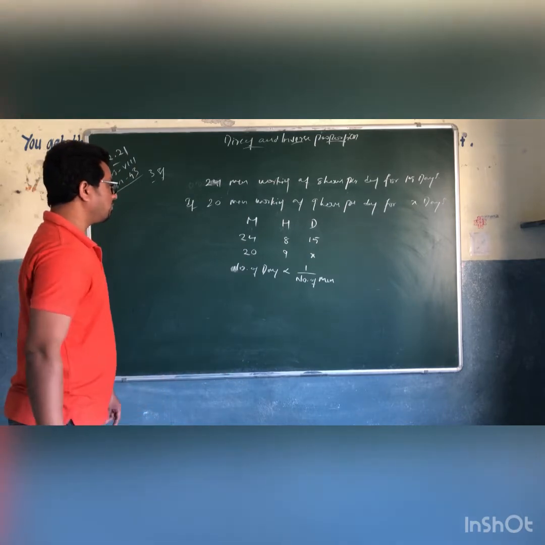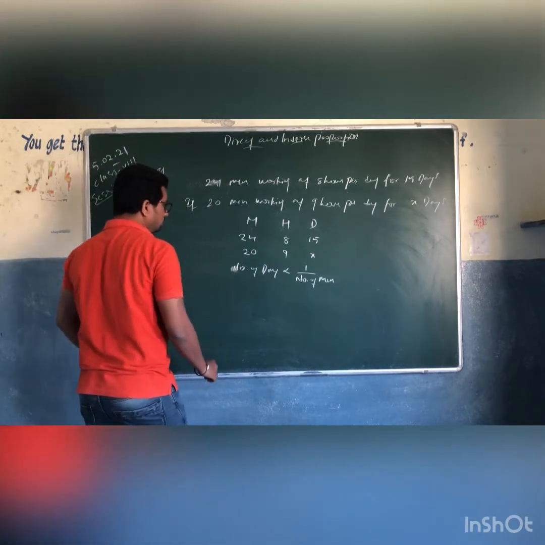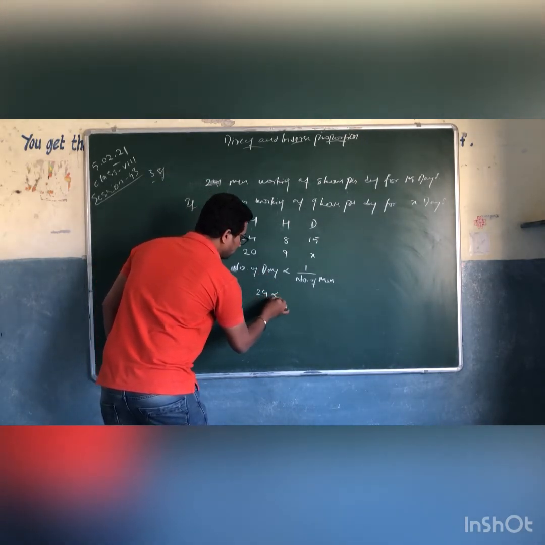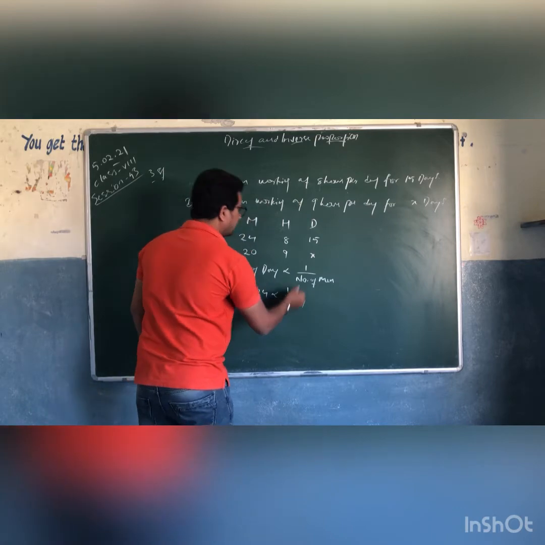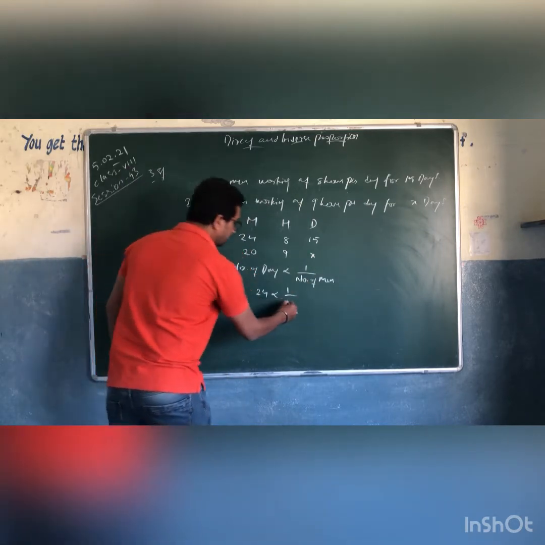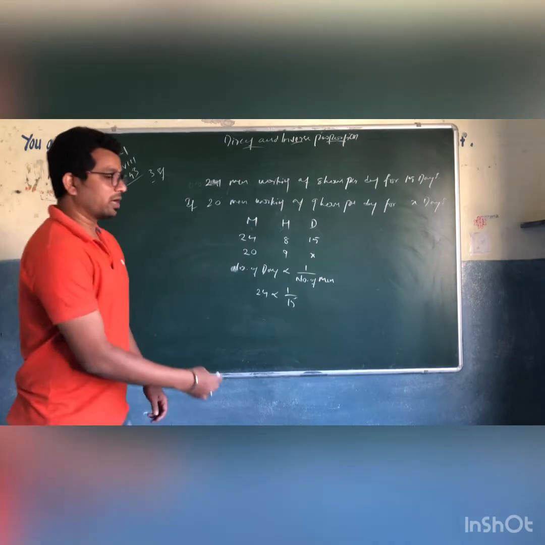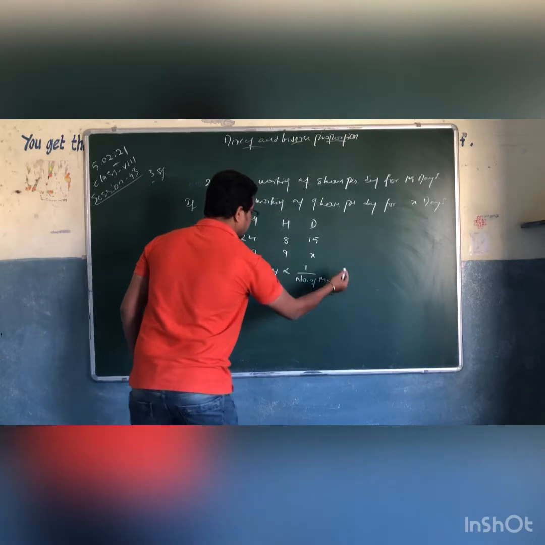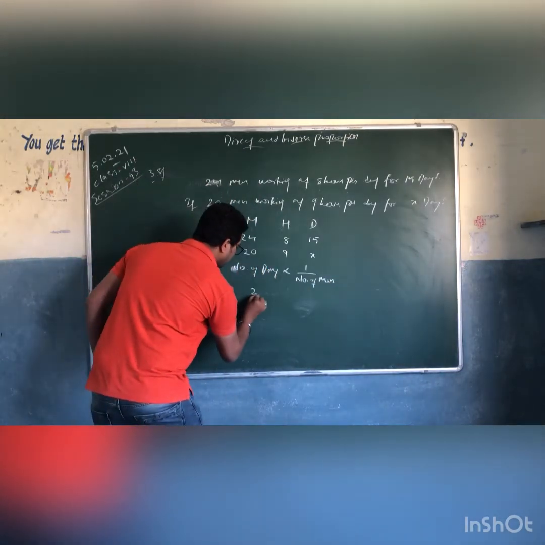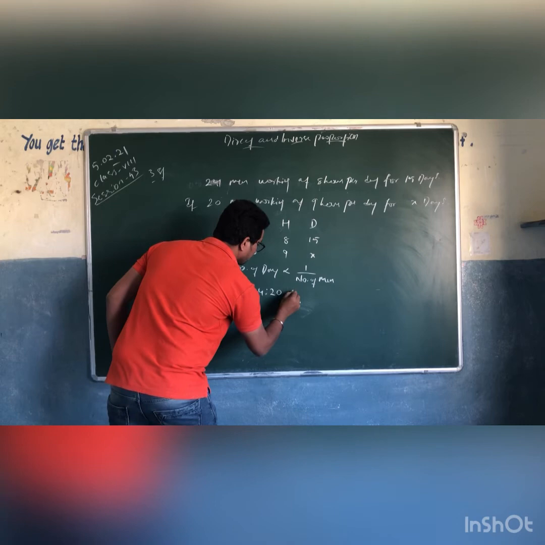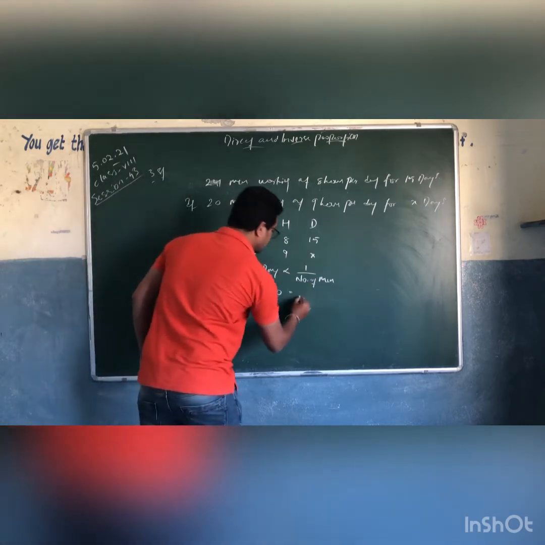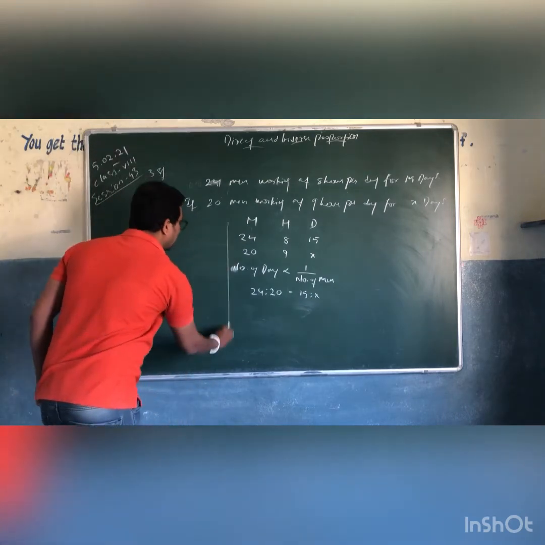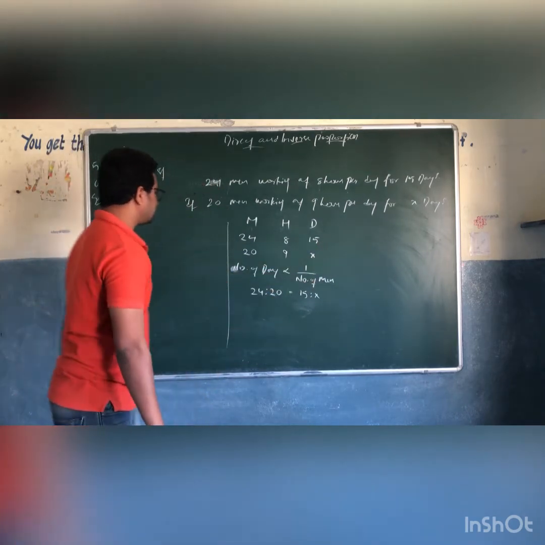1 by number of men, which means we can write it as: number of days, 24, is directly proportional to 1 by number of men, 15, right? Or in other words, we can write it as 24 is to 20 equals 15 is to X. This is one. And the other one is now number of days.